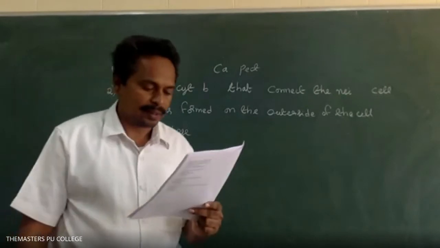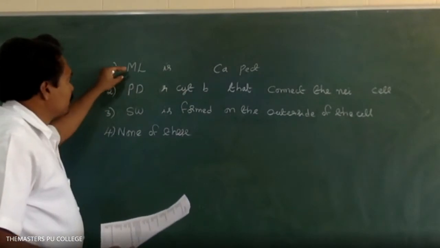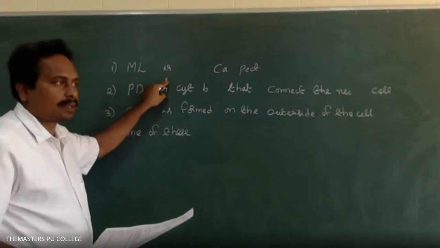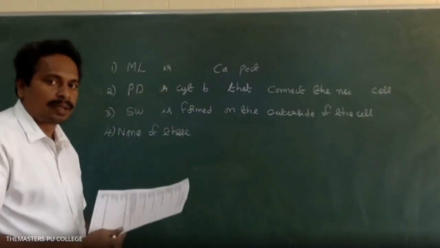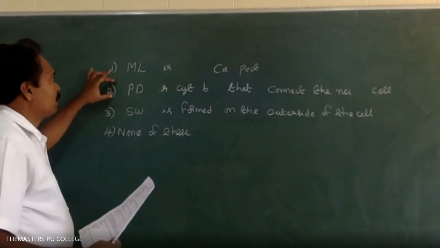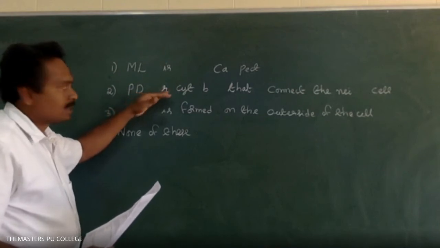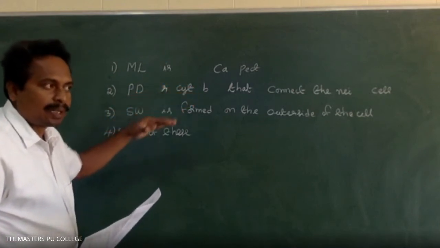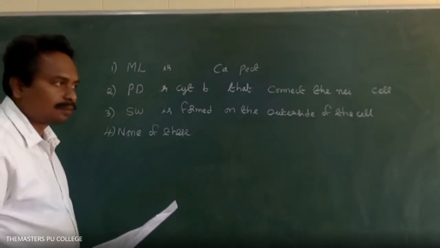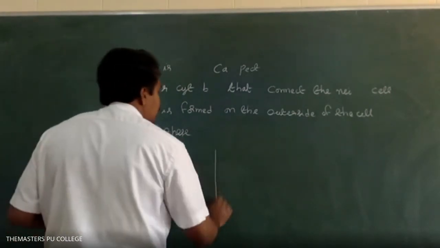Which of the following statement is incorrect? The first option is middle lamella is chiefly made up of calcium pectate. So the middle lamella is made of what chemical combination? Calcium pectate, sir. It's a correct statement. We have to find the incorrect statement. The second option is plasmodesmata or the cytoplasmic bridges that connect the neighboring cells. Is it a correct statement or not? Plasmodesmata are the cytoplasmic bridges.